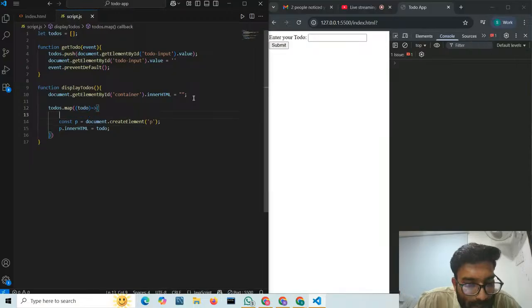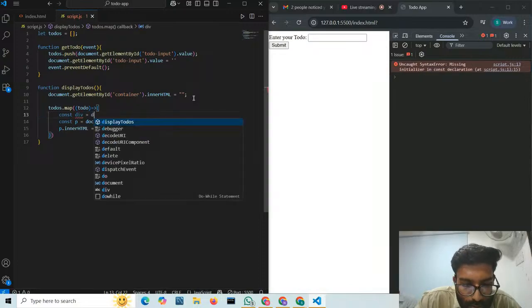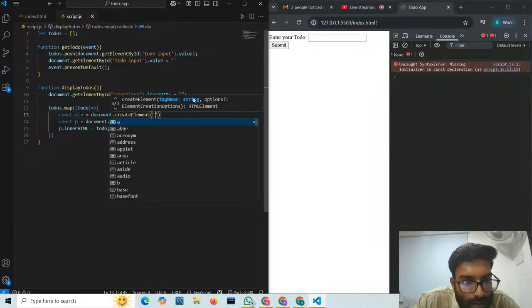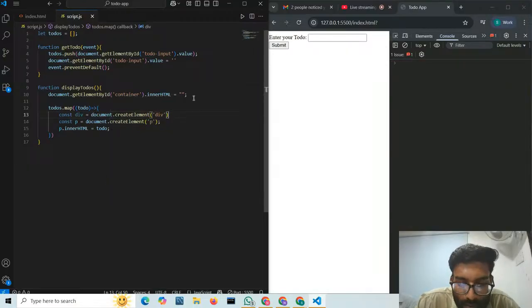And before creating a p, let us create one div also. So const, let us say todoDiv, equals document dot create element, and here we make one div. Then p dot inner HTML equals todo.